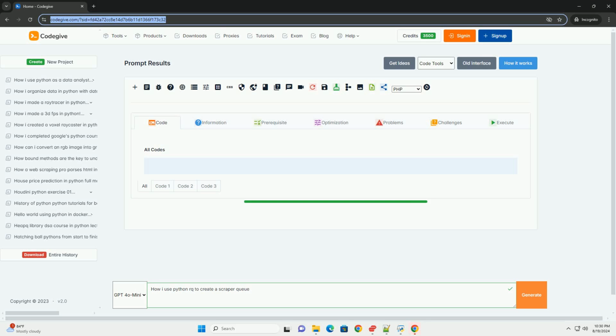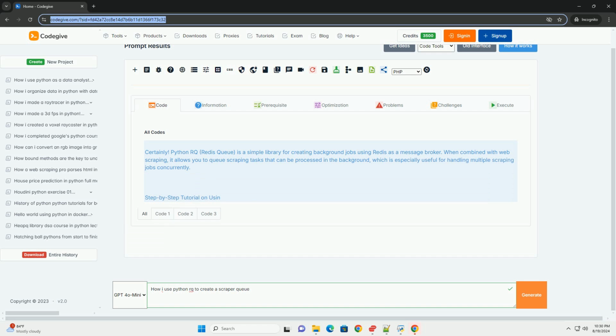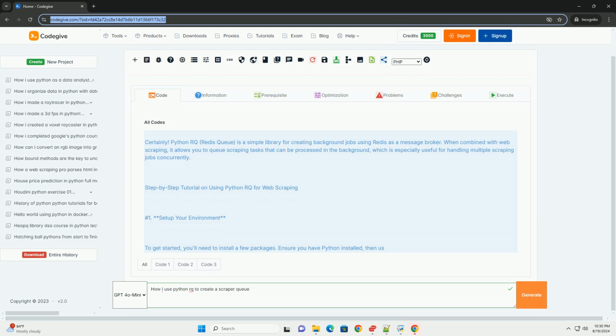Certainly. Python RQ, or Redis Queue, is a simple library for creating background jobs using Redis as a message broker. When combined with web scraping, it allows you to queue scraping tasks that can be processed in the background, which is especially useful for handling multiple scraping jobs concurrently.